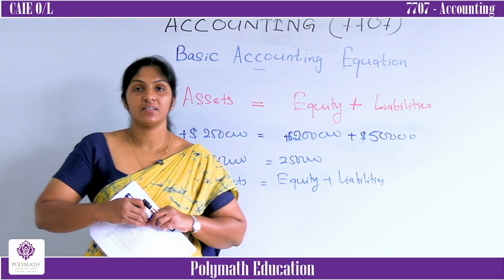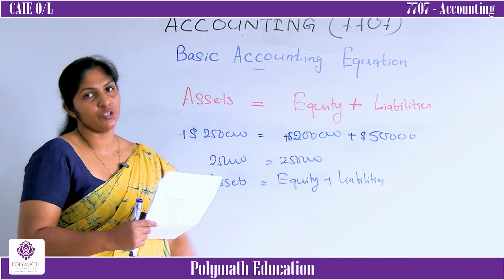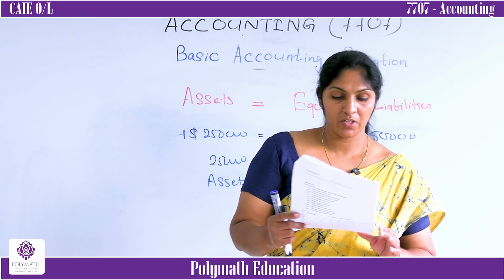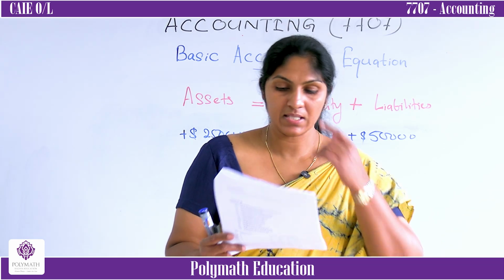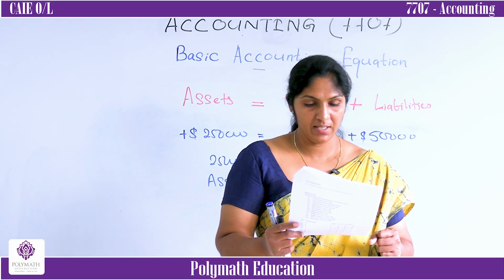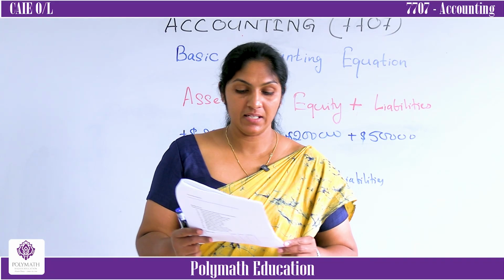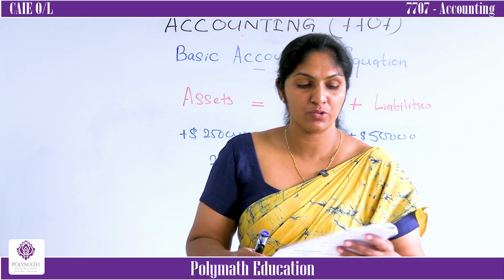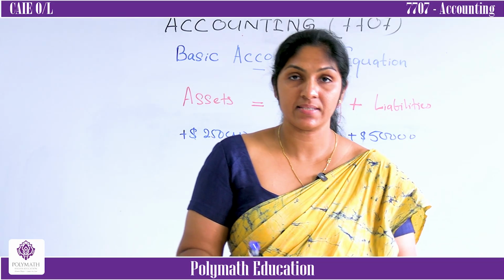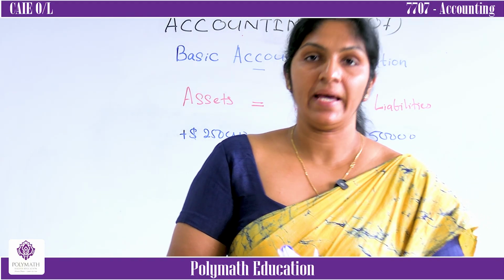Now I guess you can understand very well what is meant by the basic accounting equation: assets and the ownership of all these assets. Now you can see question number 1. I have given you a table with assets, equity and liabilities, and some missing figures. Now you have to do it. Then we will discuss it. You also have to do question number 2 to question number 8. I have given you lots of quick exercises. I will discuss them in the activity session.